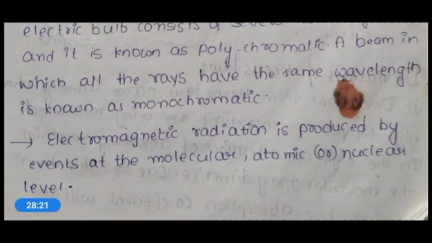In molecular reactions, atomic reactions between a few atoms, or nuclear-based reactions, this electromagnetic radiation can be produced, and it will be helpful to identify different kinds of molecular reactions, atomic reactions and nuclear level reactions.